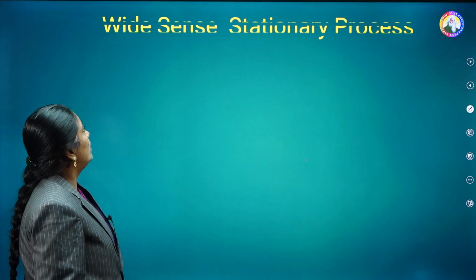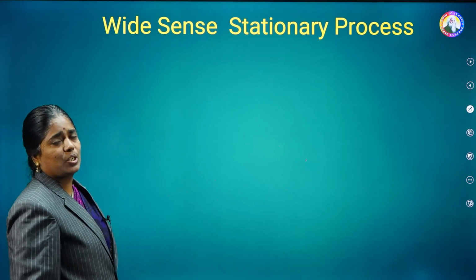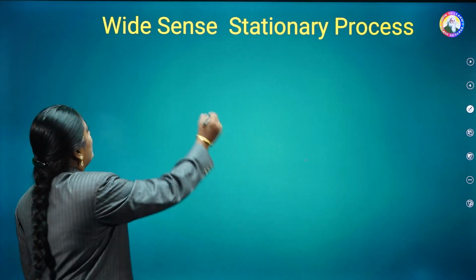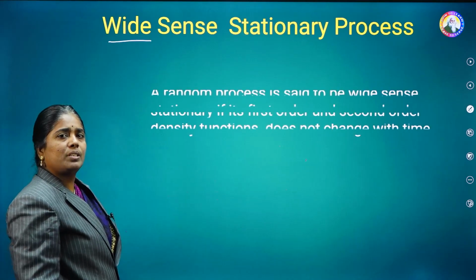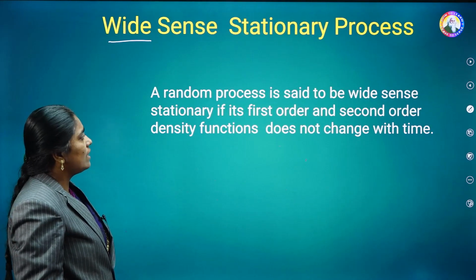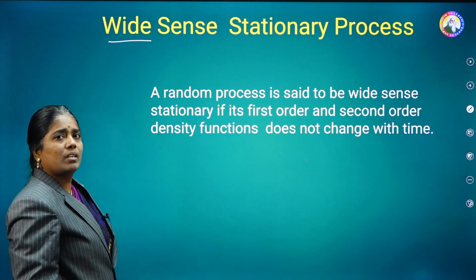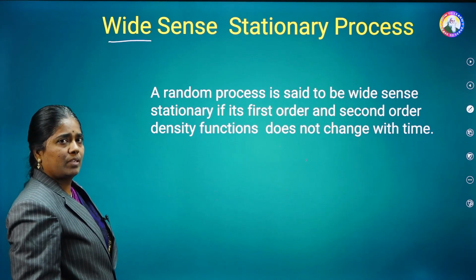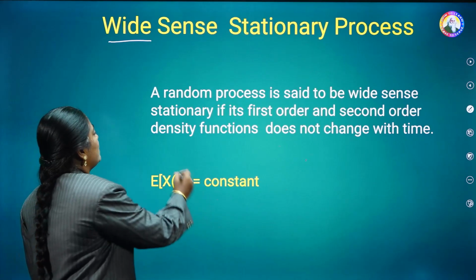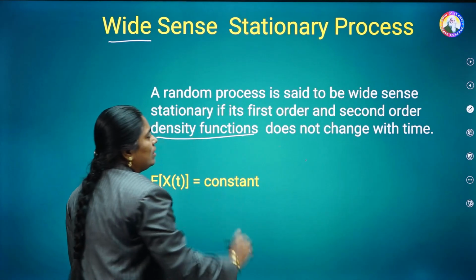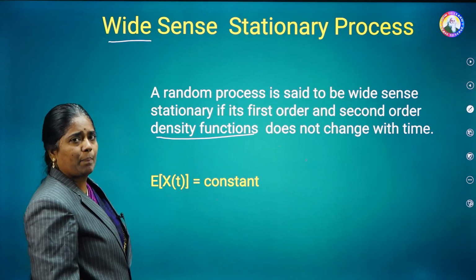Then coming to the Wide-sense stationary process. Here you can observe the word wide. In this case, both the first order as well as the second order stationary process conditions are applicable. That's why both the first order and second order density functions do not change with respect to time.